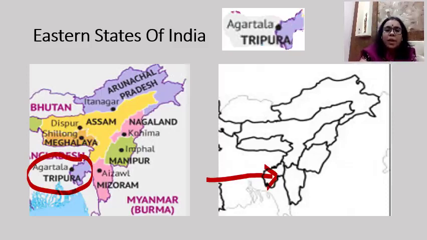And what you are supposed to write? You have to write Tripura, the complete name of the state. You have to write the complete name.